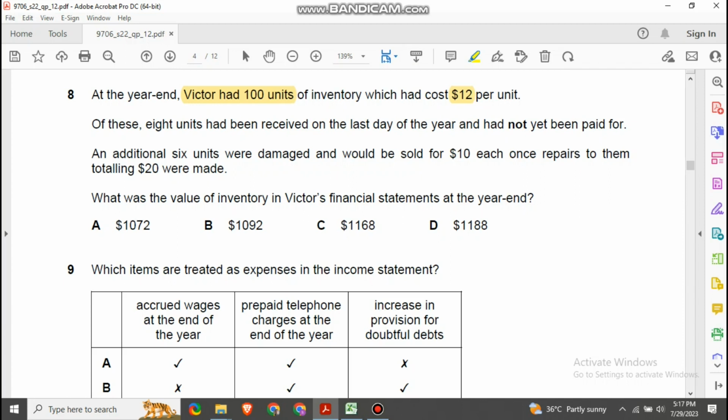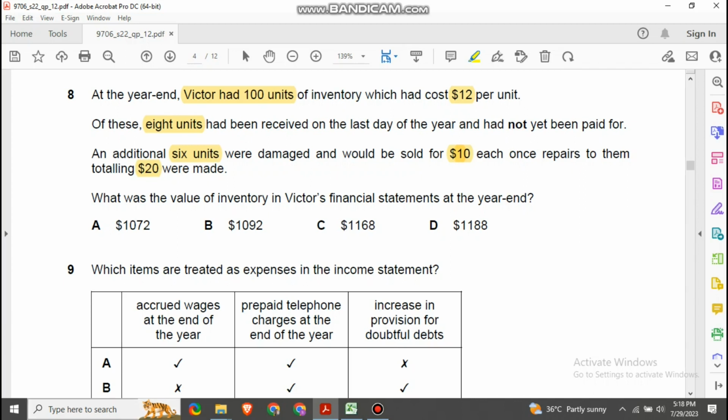Okay. So if you see here, there are 3 pieces of information given. We have 100 units for $12 each. Out of this, 8 were given to us, or we received them on the last day of the year. And from there, 6 units were damaged and can be sold only for $10 if we incur an additional cost of $20. So the question is, what is the value of inventory we should write in the statement of financial position at the end of the year?